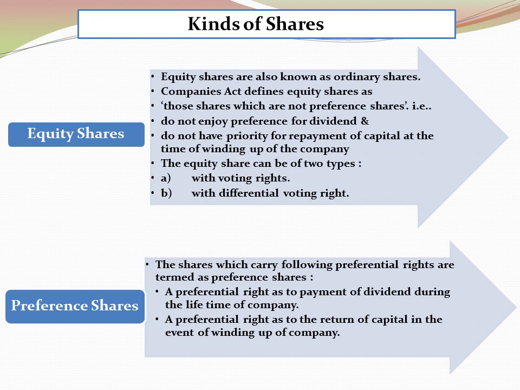On the other hand, the rate of dividend on the equity shares fluctuates, means it depends upon the profit of the company. If the company earns more profit, more dividend will be paid. If the company earns less profit, less dividend will be paid. And if the company does not earn any profit, no dividend will be paid to the equity shareholders, but they enjoy the voting right.